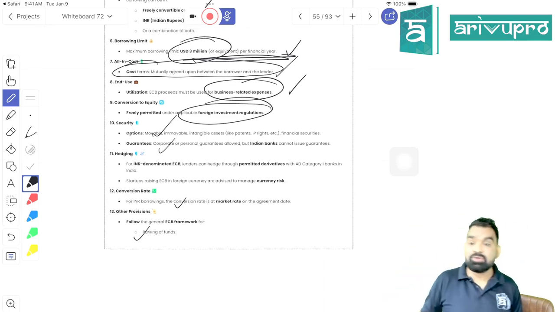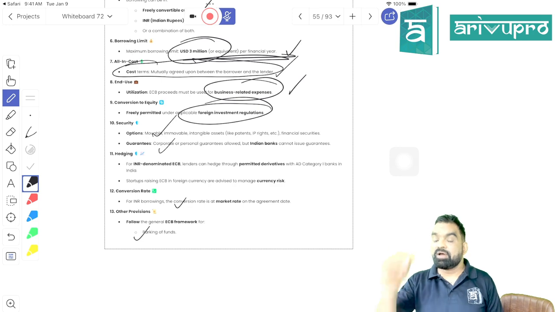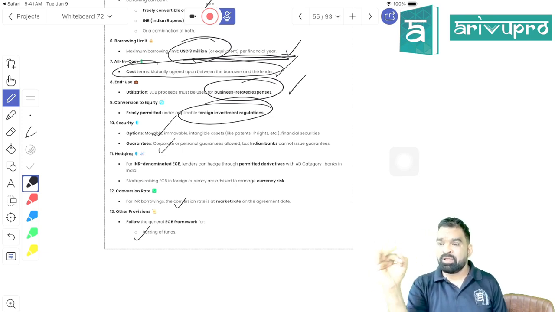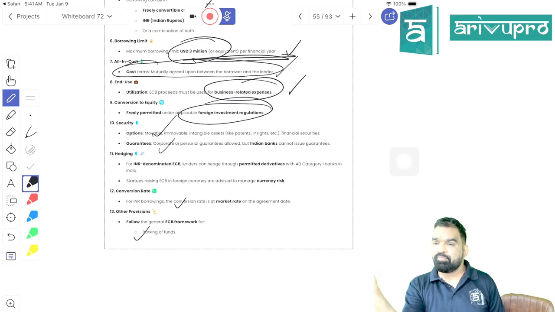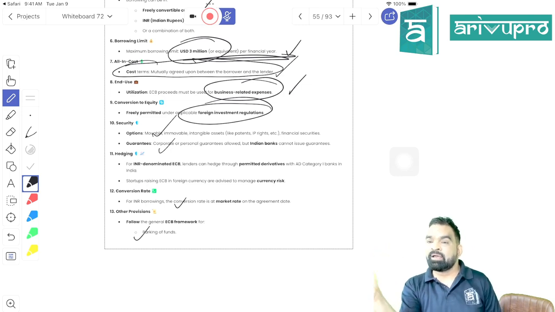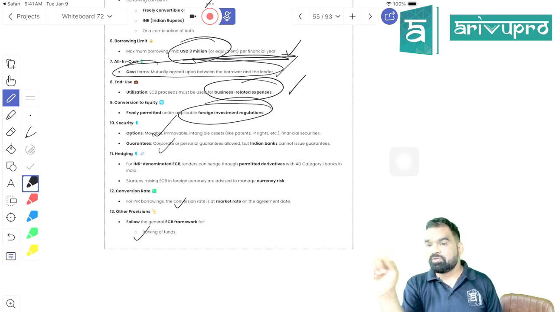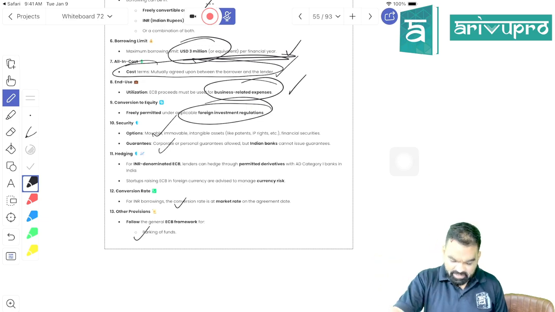What I have taught you are startup-related conditions. What are all the conditions? First, they can take it from a FATF compliant country. Point number two, they can put security of movable or immovable property. They can even put a bank guarantee or corporate guarantee, right? For taking the ECB. Maximum permissible ECB can be 3 million US dollars. All-in cost, there is no restriction. You can mutually determine it, right?